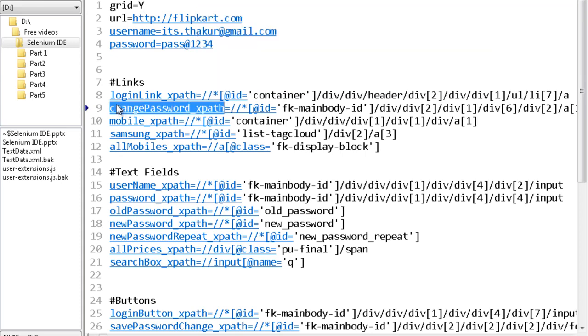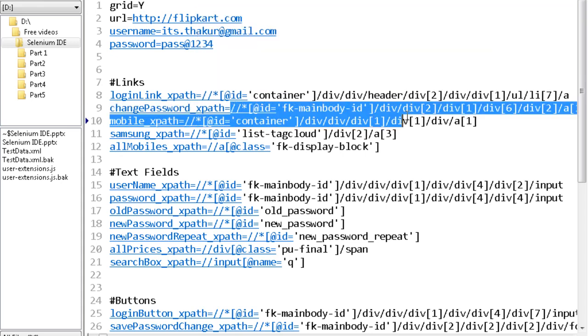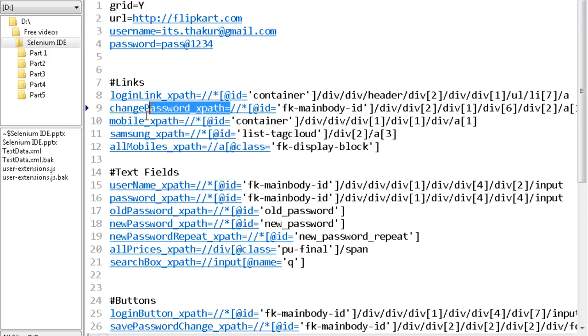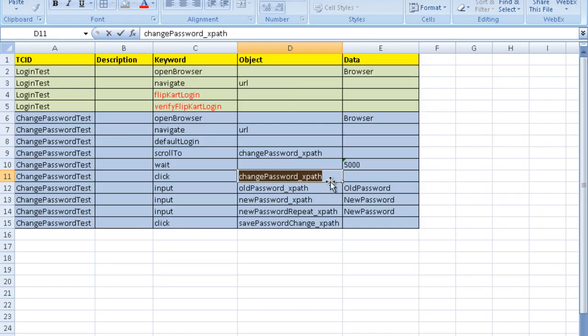This is the key, change password XPath, this is the XPath. In the script, I will not hard code the XPath. I will keep the XPath with the key in the properties file, and the key I am going to mention in the object column. Similarly, if I have to run the change password test, then I have to read old password, new password, and then enter the old and new password.